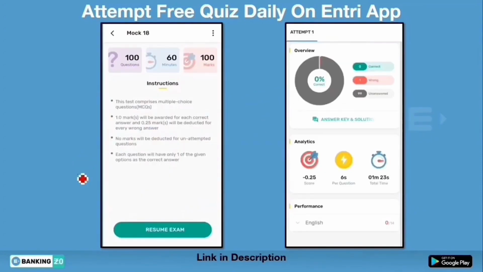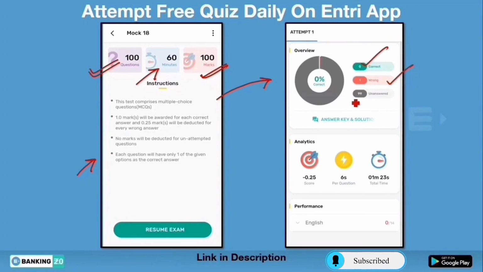After clicking it, you will get an interface like this, which will show you the number of questions in that mock, the total time allotted to it, and the total number of marks. After attempting it, you will see an interface where you can see the number of questions correct, the number wrong, and the total number of unanswered questions. After this you will see this analytics window. This is very important because by seeing this you will be able to analyze your weak areas and work on them.